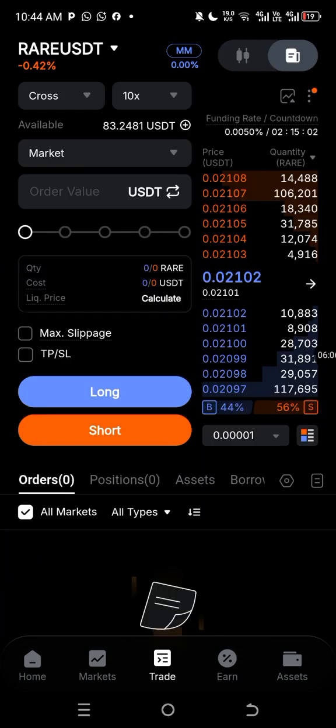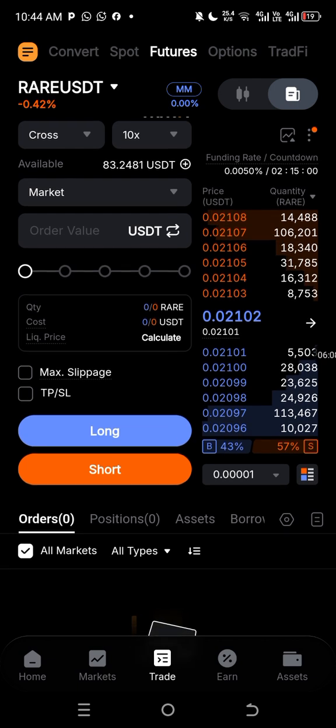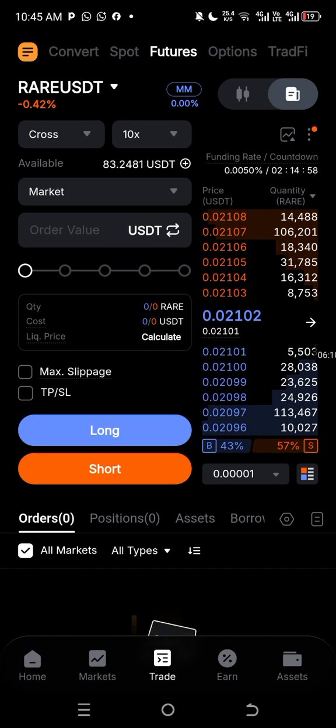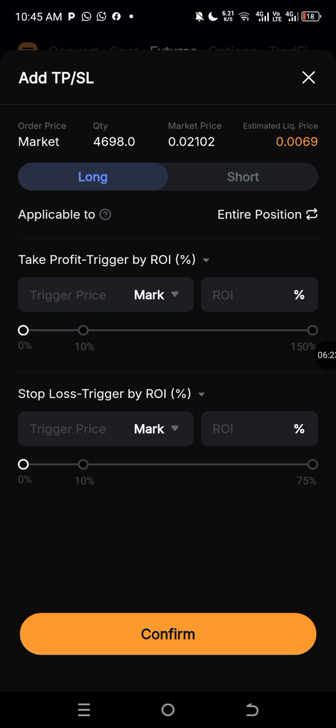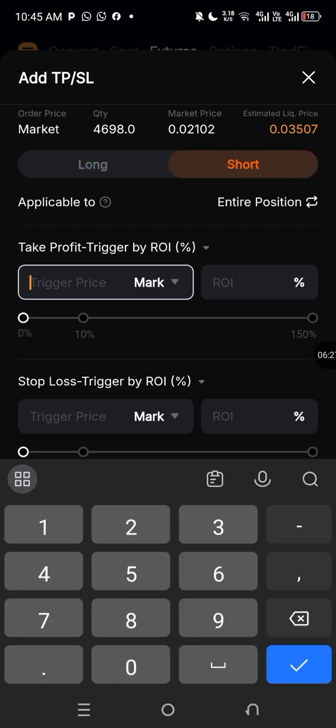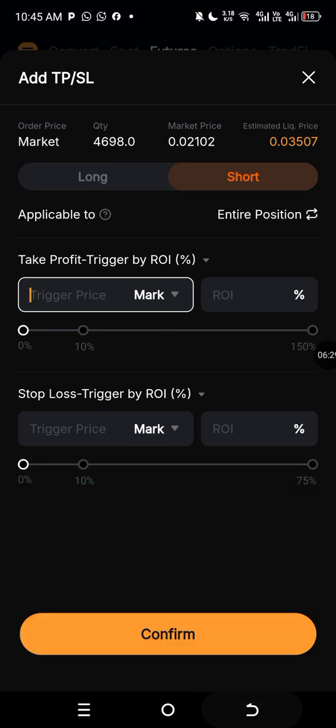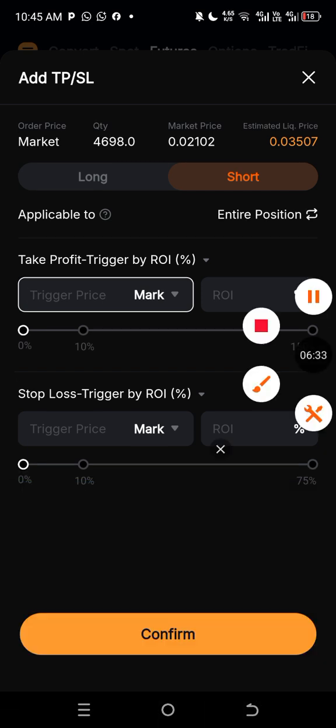Let's say, for example, you want to sell this trade at market price. All you have to do now is come here, use the amount of portfolio you want to use, click on TP/SL, click on short, put your stop loss here, put your take profit price, and then just click on confirm.